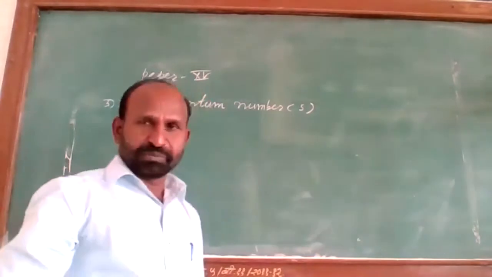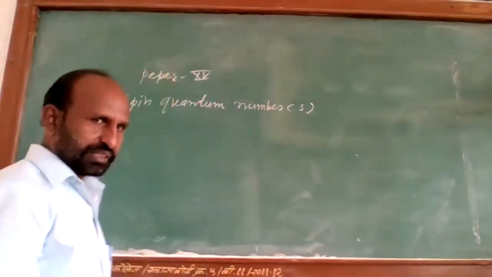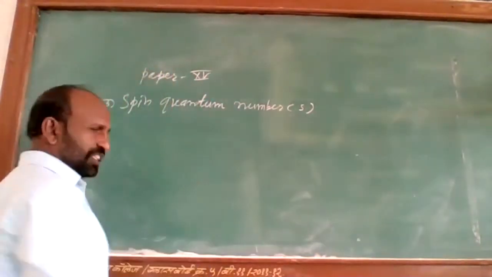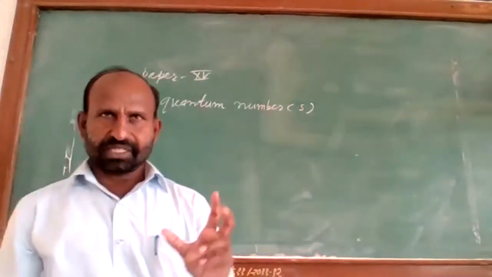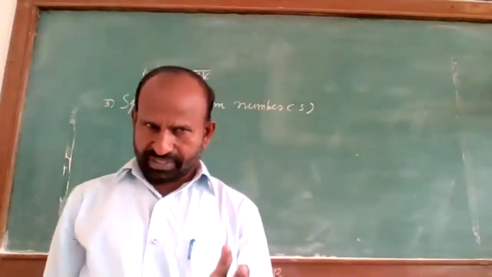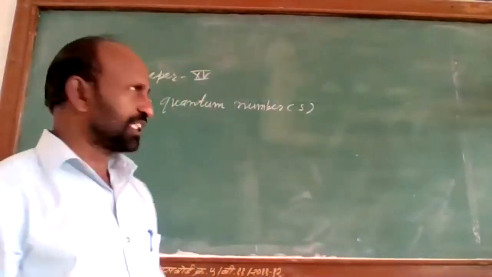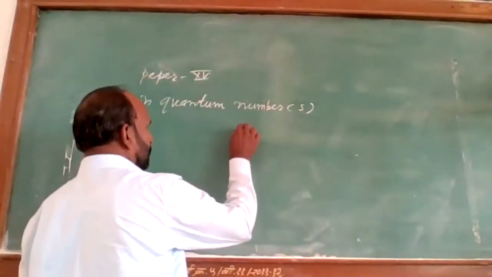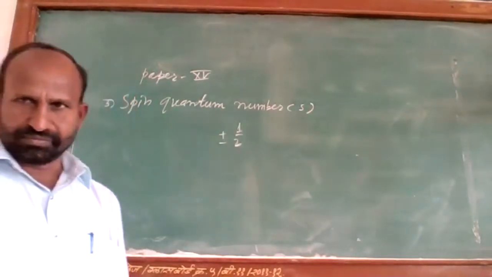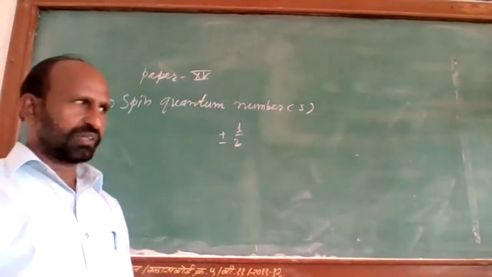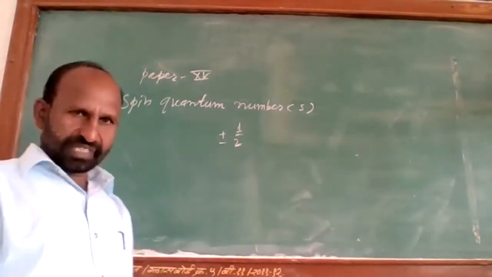So the spin motion of the electron gives us the spin quantum number. The spin of the electron is either clockwise or anti-clockwise, so the value of that spin is always taken as plus or minus 1/2. If it is clockwise, it is minus 1/2.